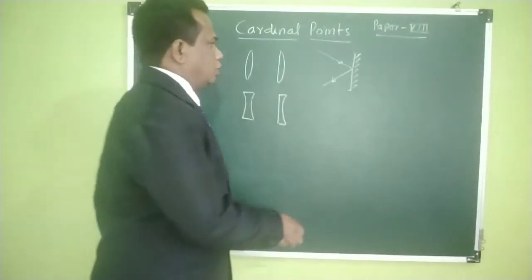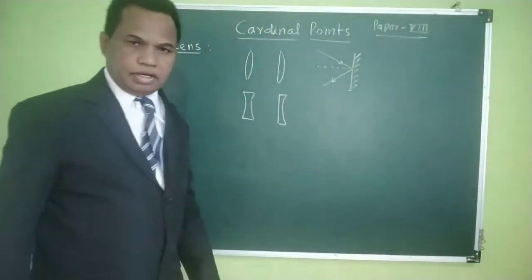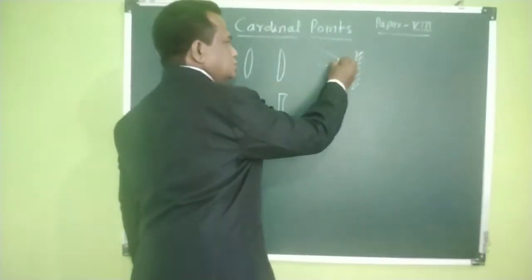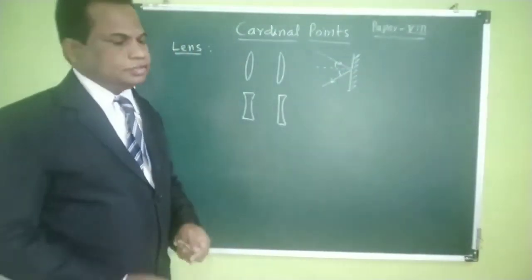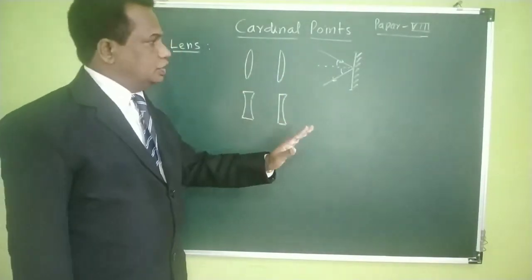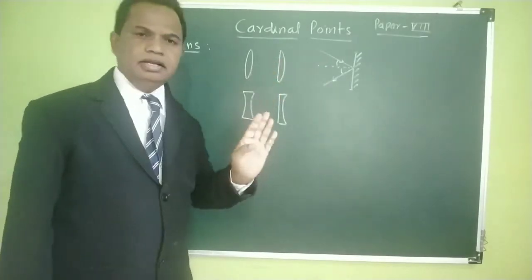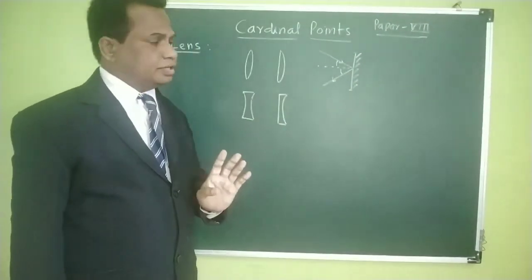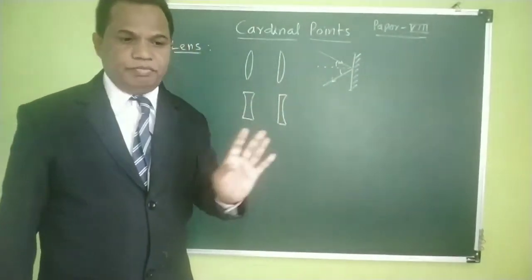Then you draw the normal to the surface of the mirror. This angle is the incident angle, and this angle is called the reflected angle. You have already studied all these things. The incident angle and reflected angle are the same. So these are the properties related to the plane mirror.